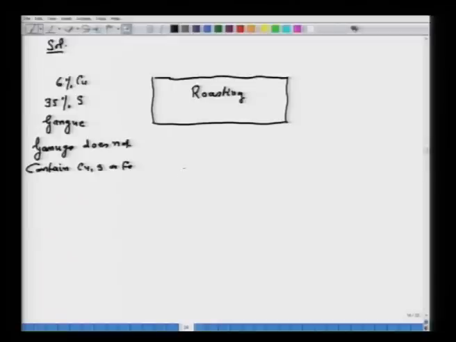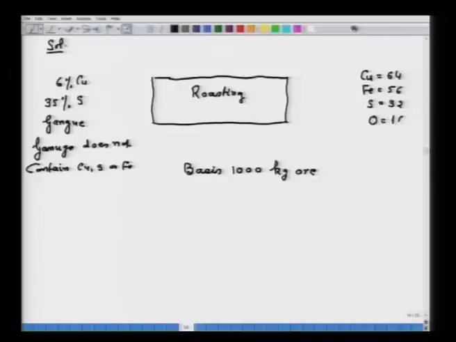So, let us consider first of all the basis: 1000 kg ore. The atomic weights that I will be using are 64 for copper, 56 for iron, 32 for sulfur, and 16 for oxygen. So, first of all we have to find out the amount of mineral and gangue, and it is said that all copper is in the form of CuFeS2 and sulfur also forms some FeS2.